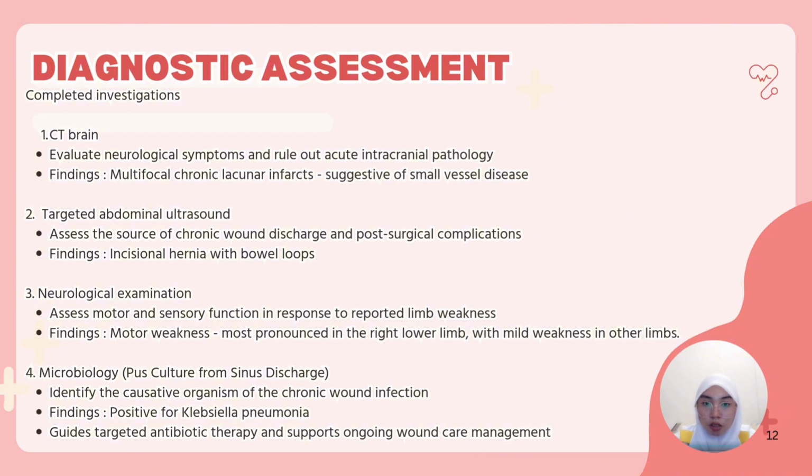It showed an incisional hernia with bowel loops but no fluid collection. Third, a neurological examination confirmed motor weakness, especially in the right lower limb, with mild weakness in the other limb, and sensation was normal. Lastly, a wound swab was taken from the sinus discharge. It tested positive for Klebsiella pneumoniae, a bacteria, which helped guide the choice of antibiotic and wound care.